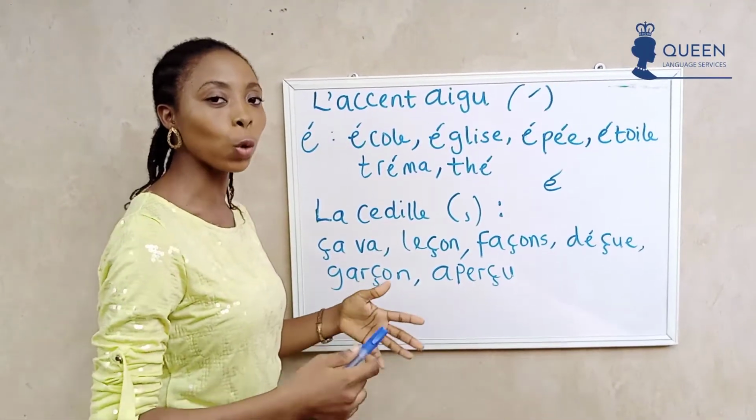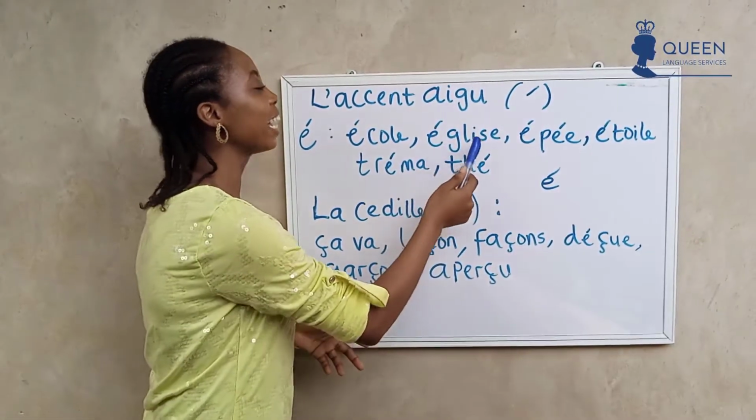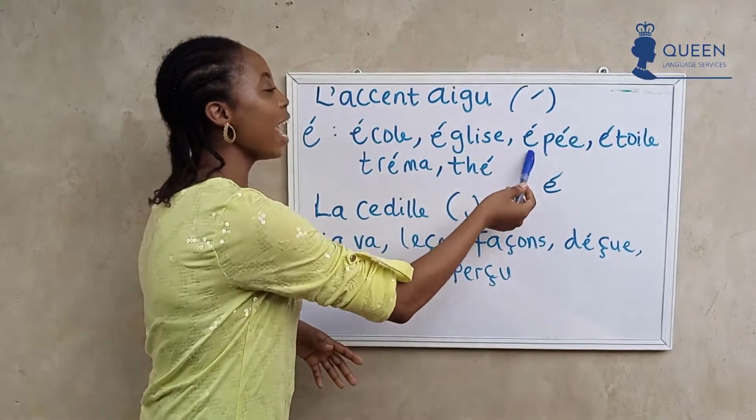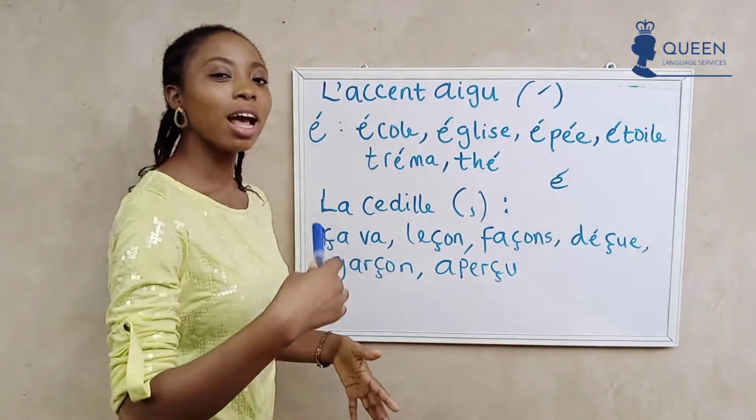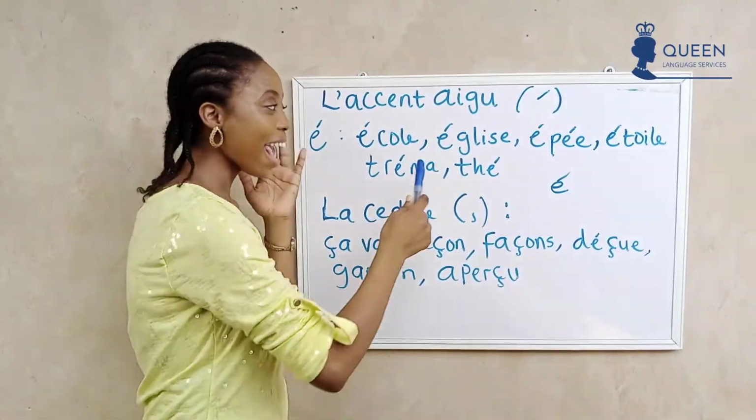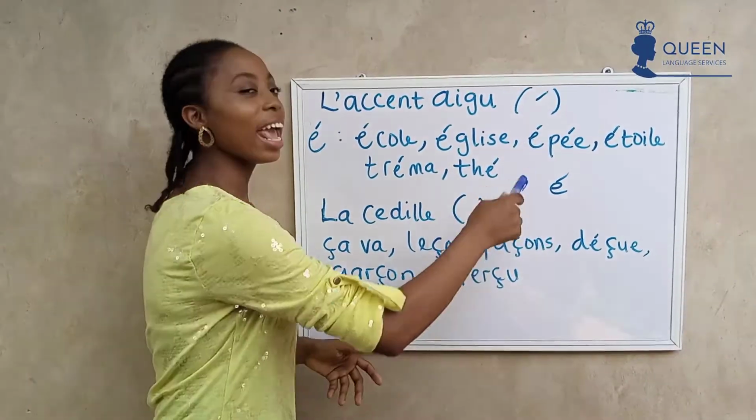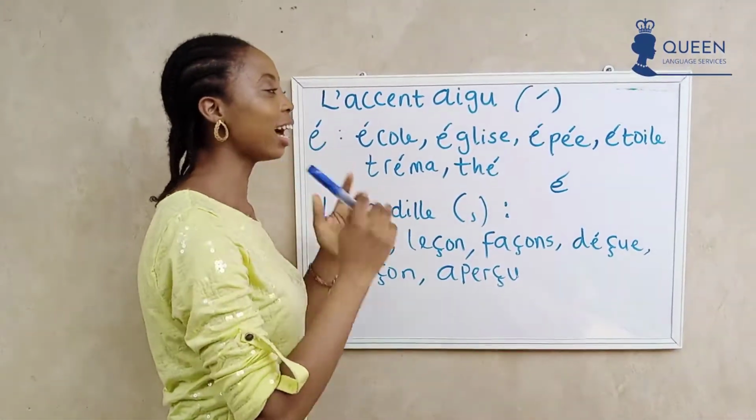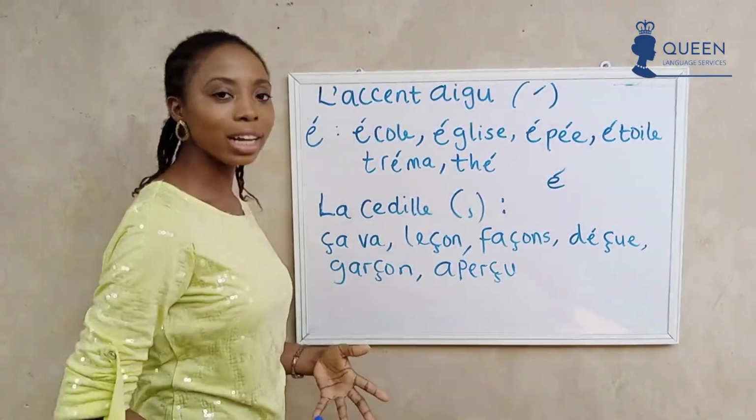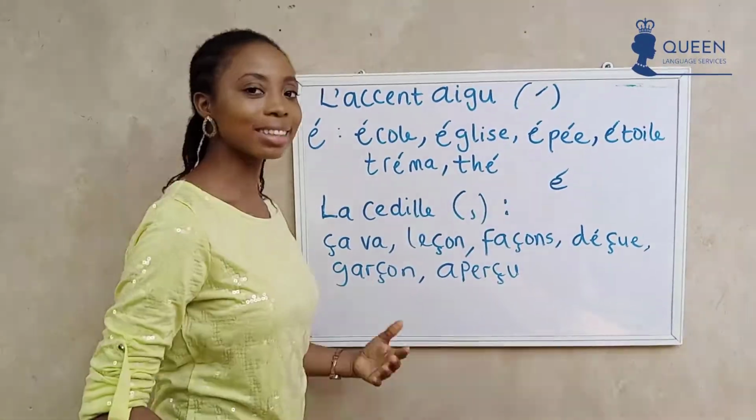École, which means school, in words like église, which means church, in words like épée, which means sword. Can we hear the A sound? École, église, épée. Étoile. So, épée means sword, étoile means star.